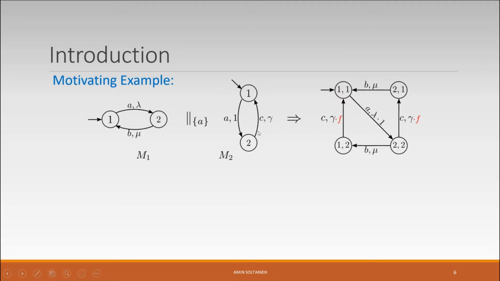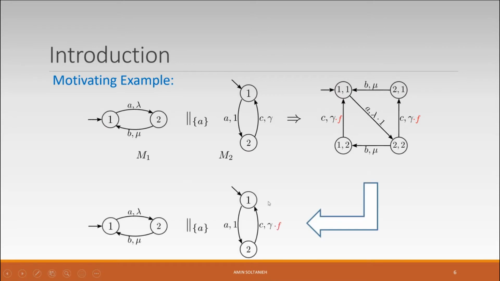The only C transition in this system exists in M2. If I multiply the rate of this C transition by factor F, then I can exactly obtain this combined model. So as you see here, if we multiply this rate by factor F, we can reconstruct the rates of this system. We call it local repair because by just changing some transition rates in only one of the components, we can reconstruct the rates of the system.